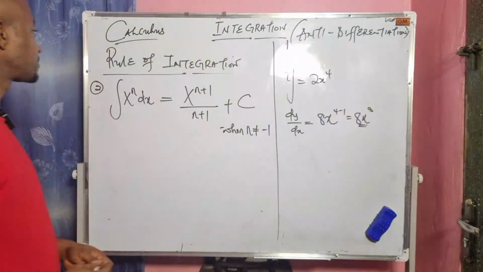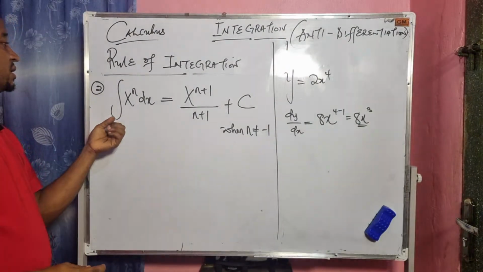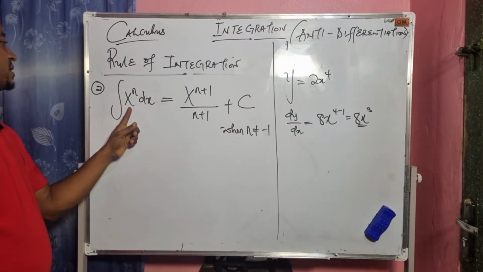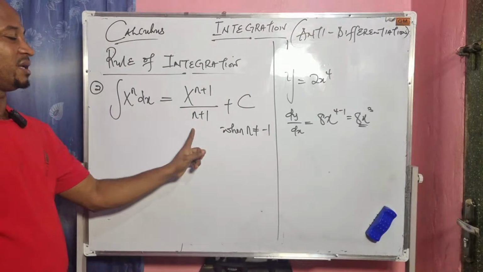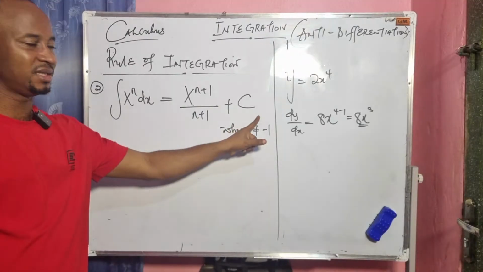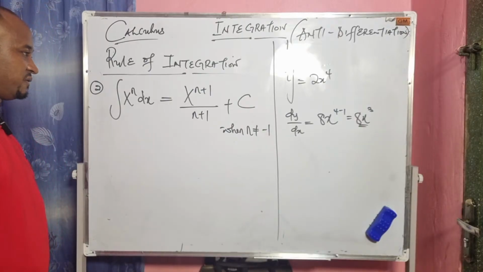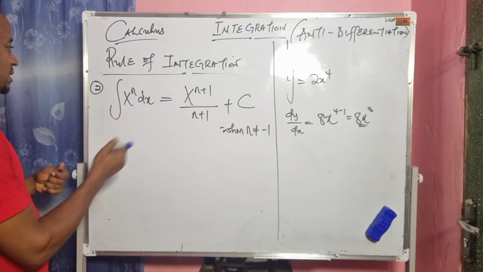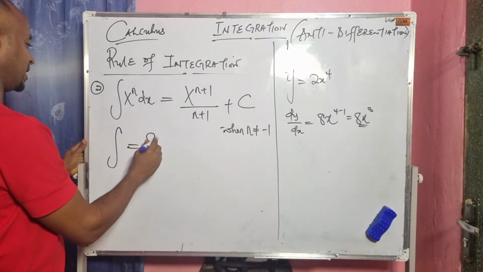But when it comes to the power rule of integration, the rule says the integral of x to the power of n dx equals x to the power of n plus 1 divided by n plus 1. Meaning I will just add 1 to the power and divide by the resulting power, then plus c. Anytime you integrate a function, always add plus c to the function, where the value of n is not equal to -1. Okay, let's look at this. This sign is called the integration sign.